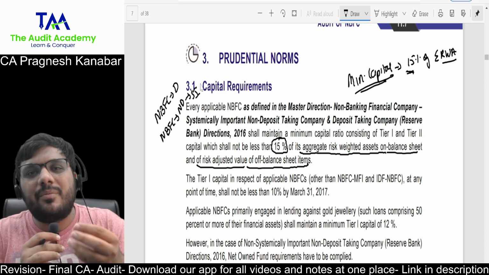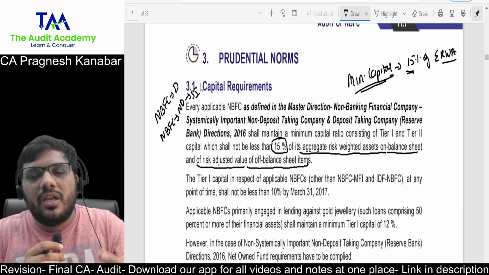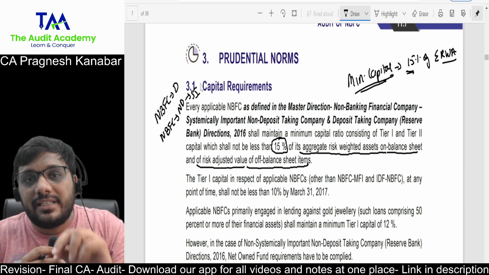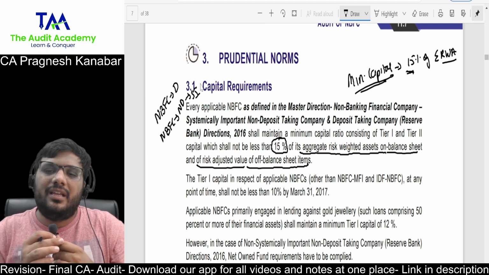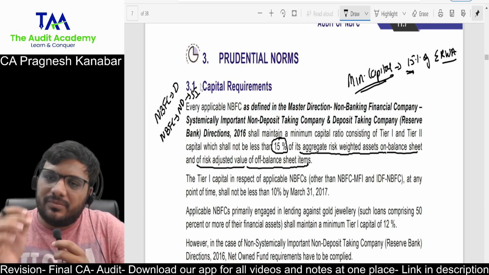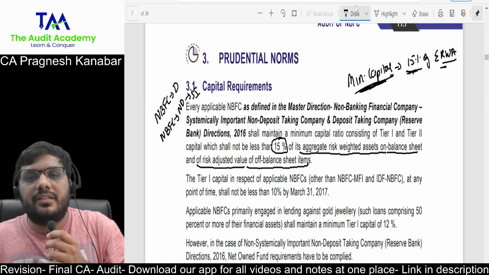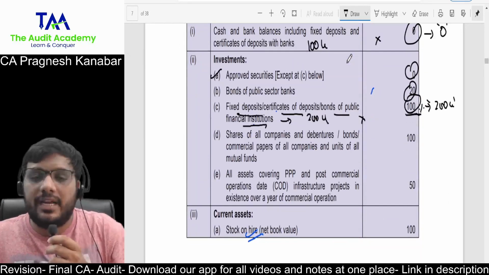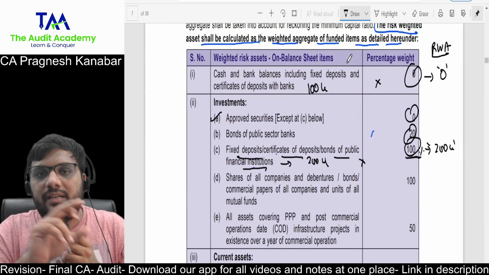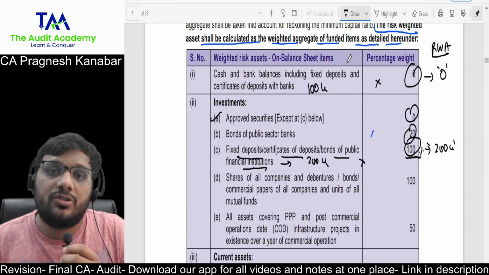Please understand, RBI will be more worried about which NBFCs, those accepting deposits or those not accepting deposits but systemically important? For them, they need to maintain minimum capital of 15% of the aggregated risk-weighted assets. The kind of questions I'm expecting is, they will give you the asset and the risk also, and then they may ask you to calculate.